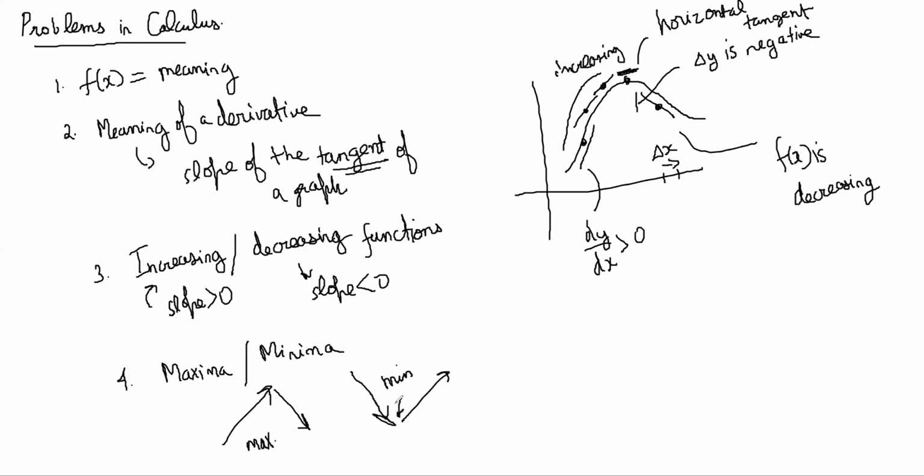So maxima and minima can only happen at points where the slope was first positive and then became negative, so the slope is 0. Only at the points where dy by dx is 0 can you have maxima or minima of a function.